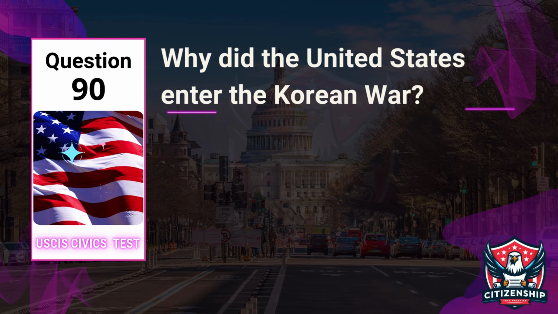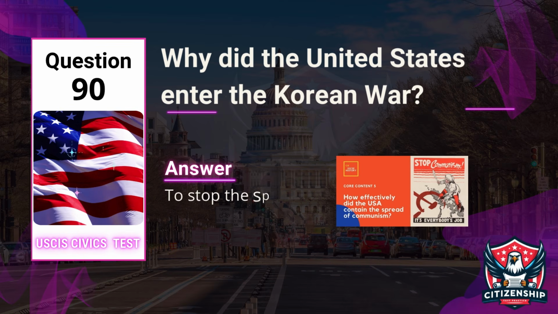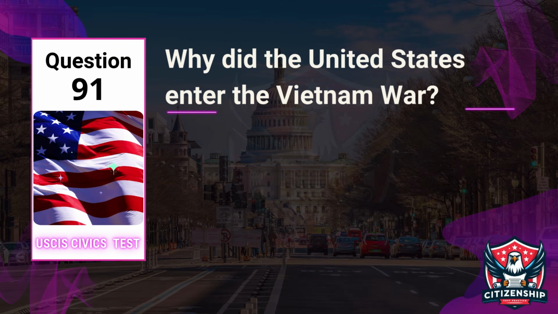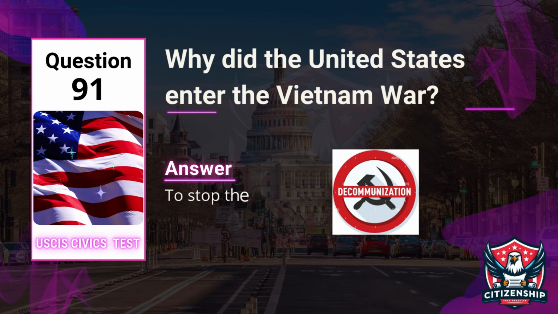Why did the United States enter the Korean War? Answer. To stop the spread of communism. Question 91. Why did the United States enter the Vietnam War? Answer. To stop the spread of communism.